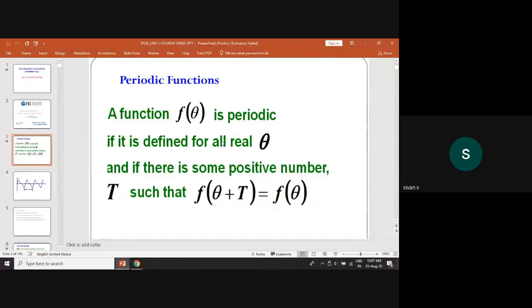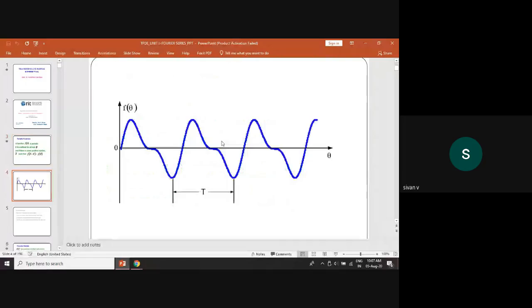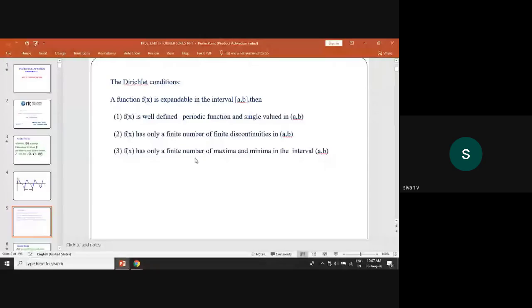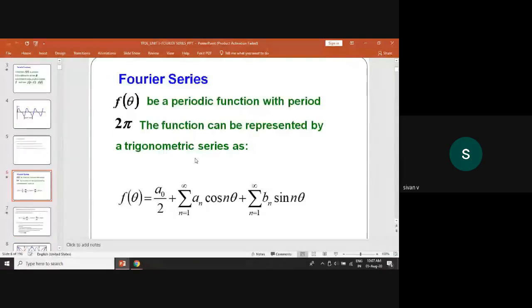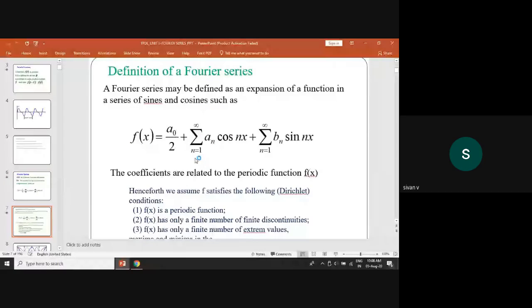Next, periodic function representation or diagram, where here T is the period. Next, we are defining the Dirichlet's condition. In any infinite series, it follows the Dirichlet's condition. Then only it can be projected into sine and cosine terms, that is, it can be expanded as Fourier series. Now we are defining the Fourier definition. Alternative definition, instead of theta, we are using the x.